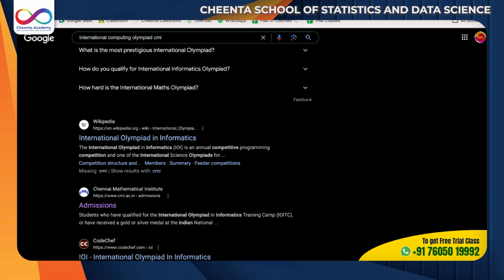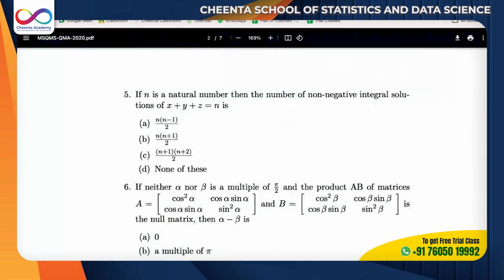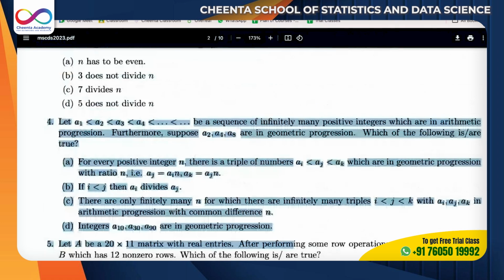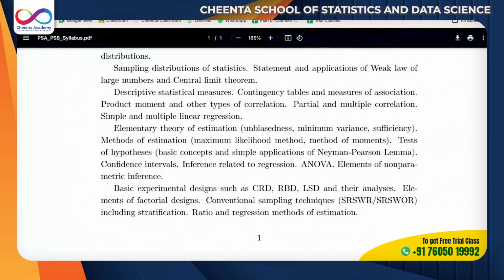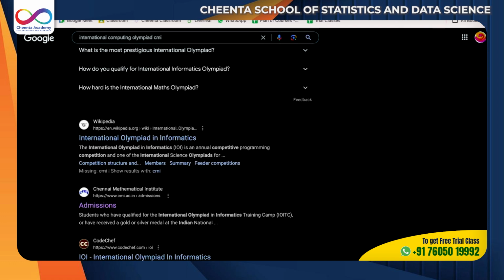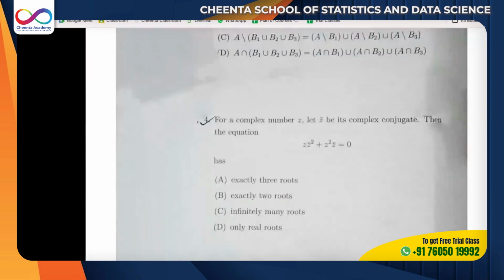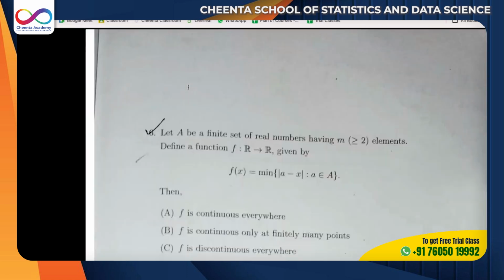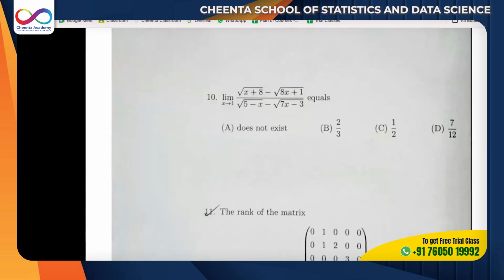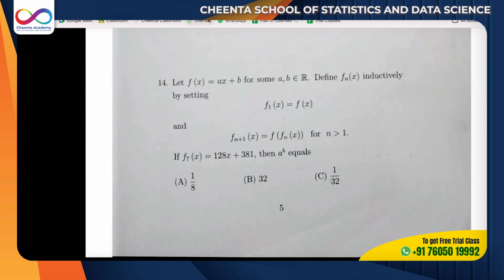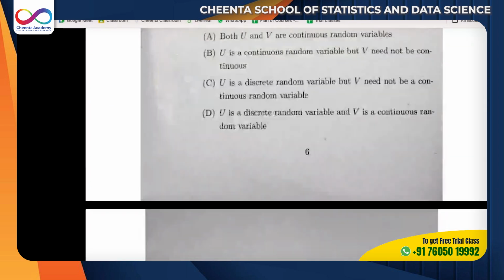That's why the questions of CMI are very interesting. They are in Olympiad format, so you see they're very different. ISI questions are the same, because ISI also holds math Olympiad questions.